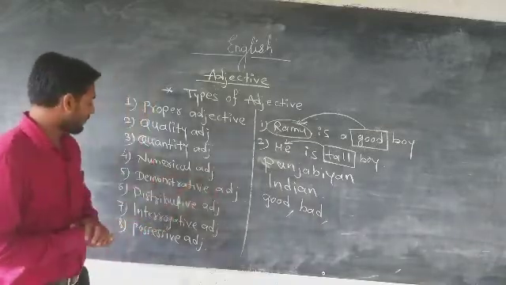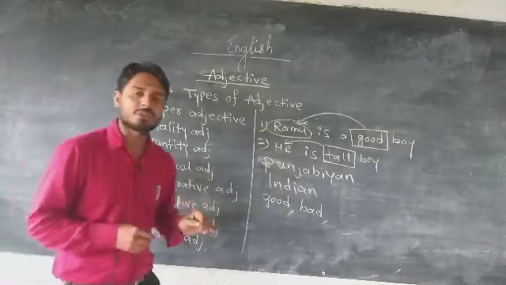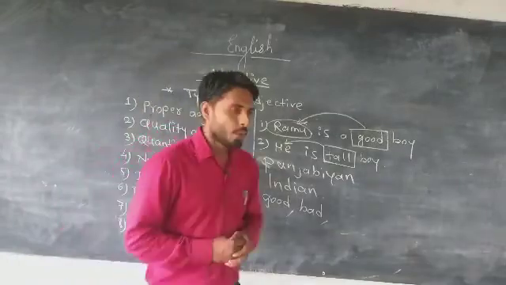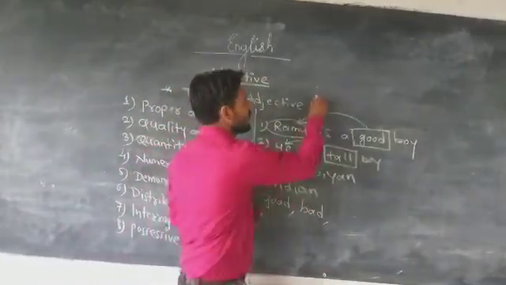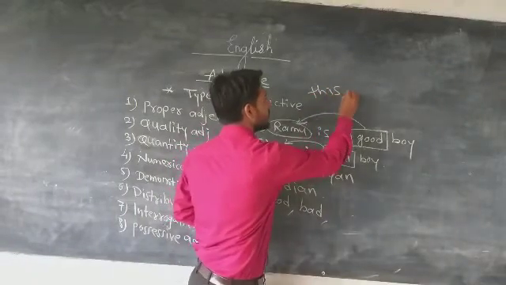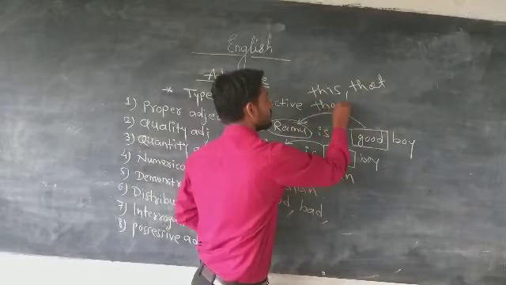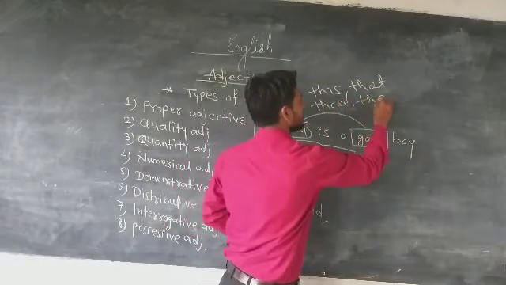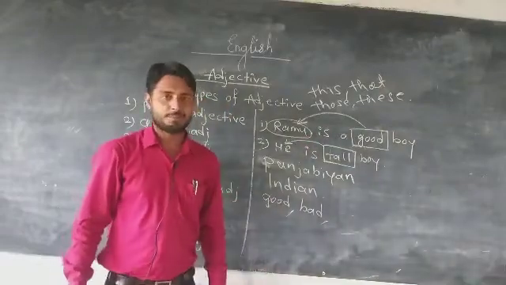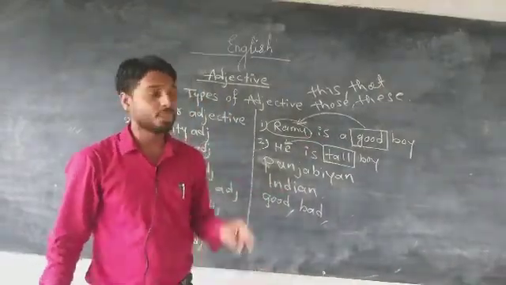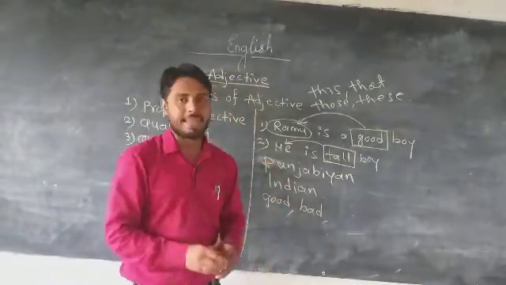Yes. And fifth, demonstrative adjective. What is a demonstrative adjective? Whenever we are pointing to someone with the words this, that, those, these, these words are used for demonstrative adjectives, because we say that boy, this boy, those boys.